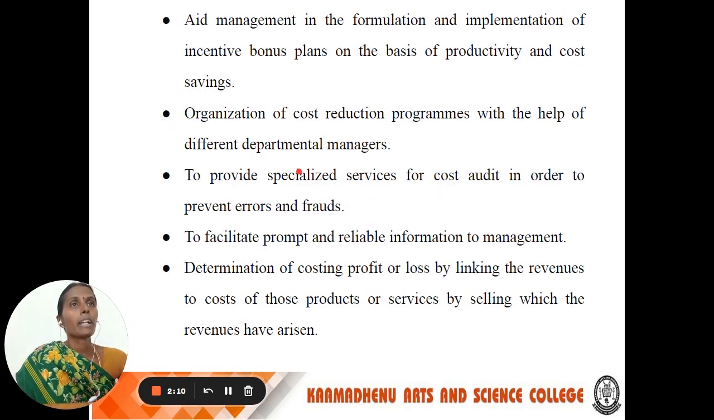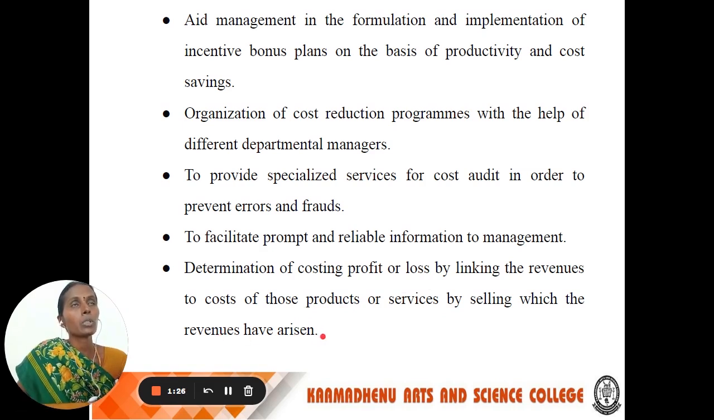Next, aid to management in the formulation and implementation of incentive bonus plans on the basis of productivity and cost saving. Next objective, organization of cost reduction programs with the help of different departmental managers. Next, to provide specialized services for cost audit in order to prevent errors and frauds. Next one, to facilitate prompt and reliable information to the management. Last objective, determination of profit or loss by linking the revenues to the cost of the product or services by selling which the revenues have arisen.